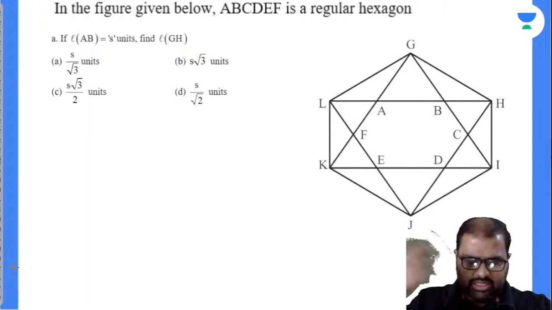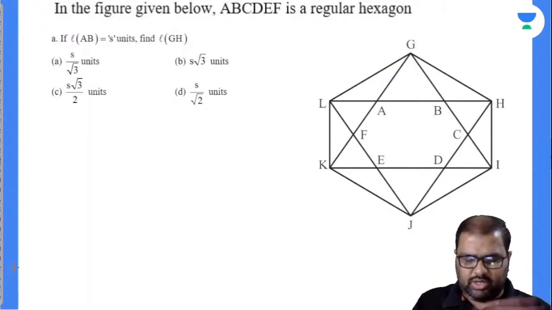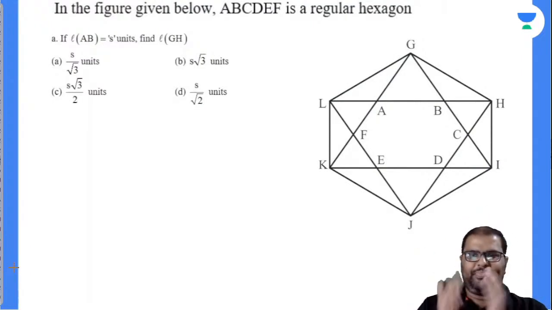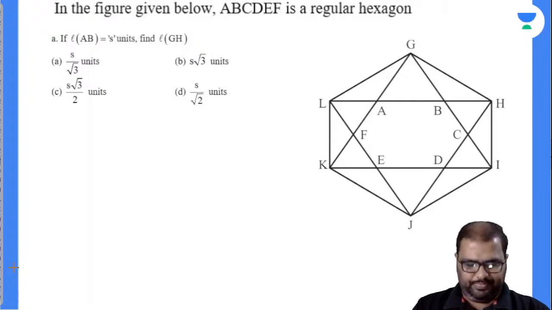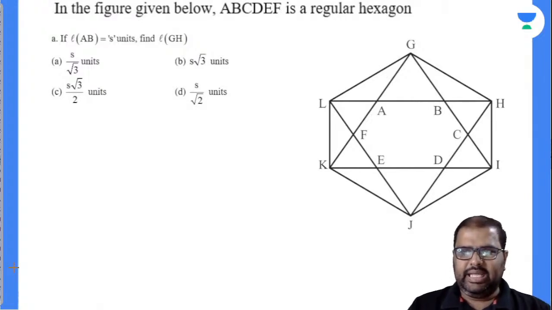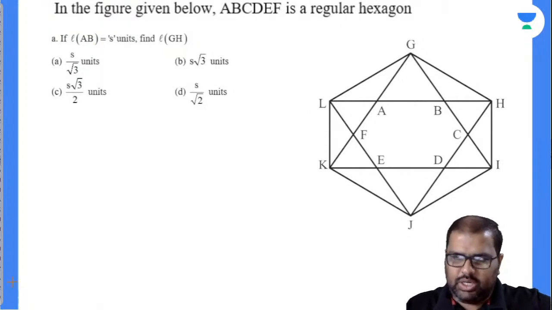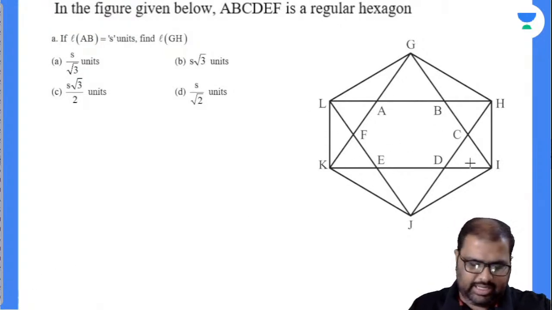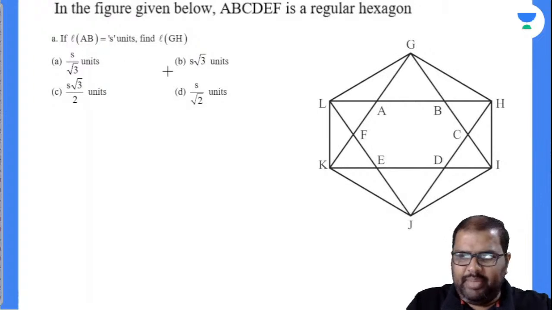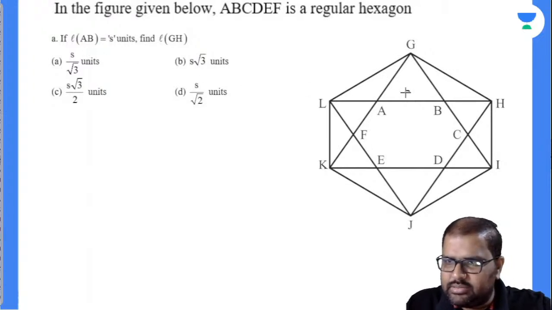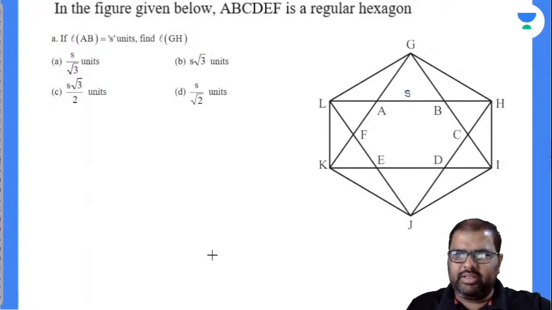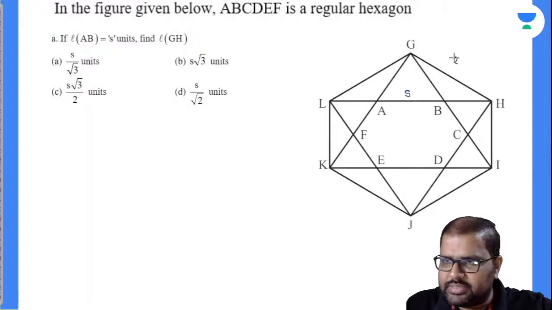Now, the first question I will solve. From the next questions you can solve very, very easily. Okay. Now, in the figure given below, A, B, C, D, E, F is a regular hexagon. If AB is given as S units, GH value is the question asked.